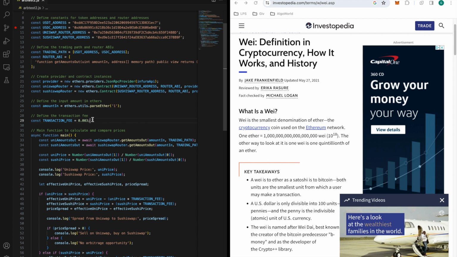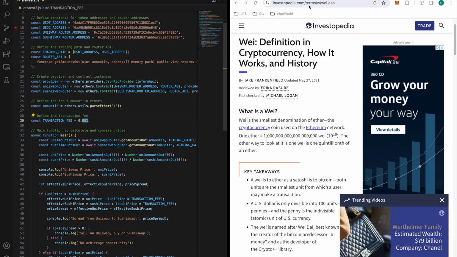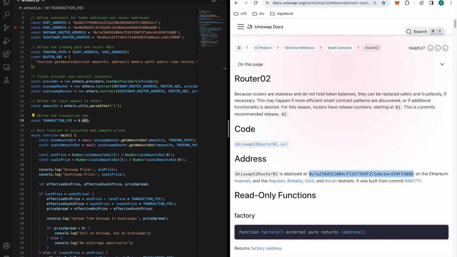Now the transaction fee, this may not be correct. I think this is the current transaction fees for both platforms. Now the easy thing about these platforms, since they're relatively the same, their transaction fee is basically the same. So I feel like right now this is the current transaction fee, but change it whenever you notice a difference. And I put that into a variable called transaction fee.